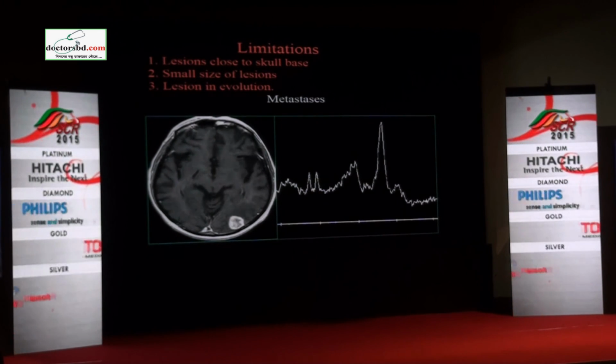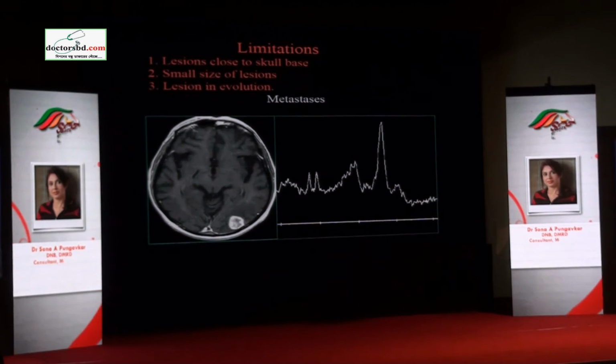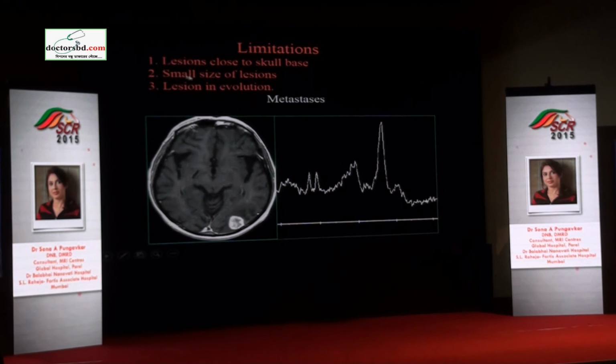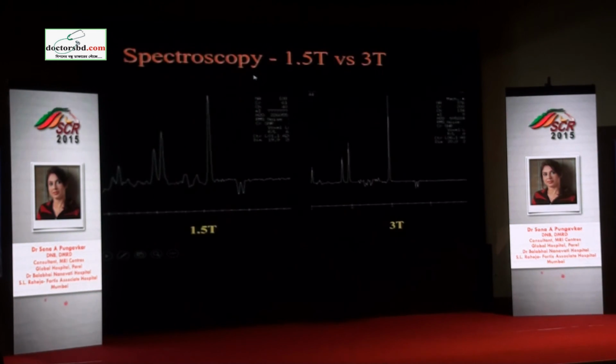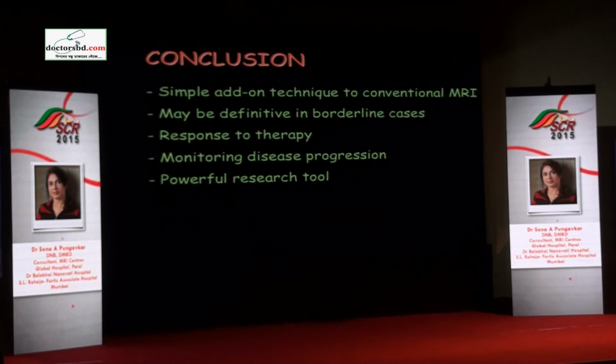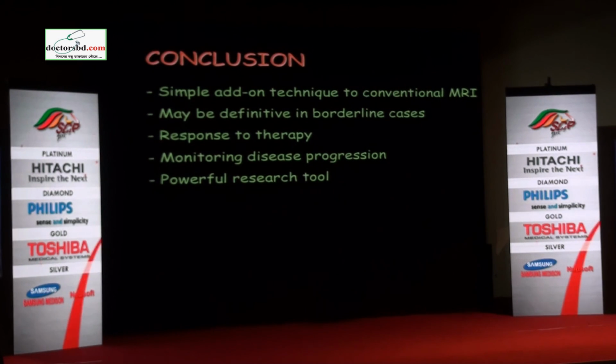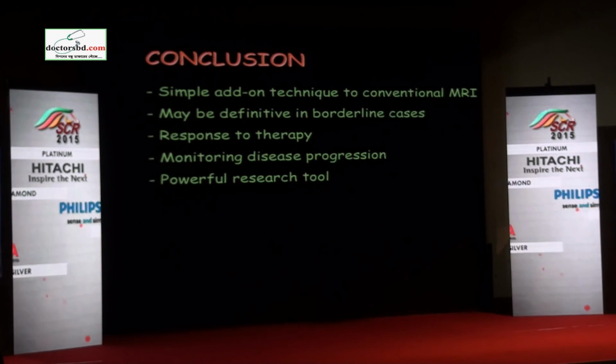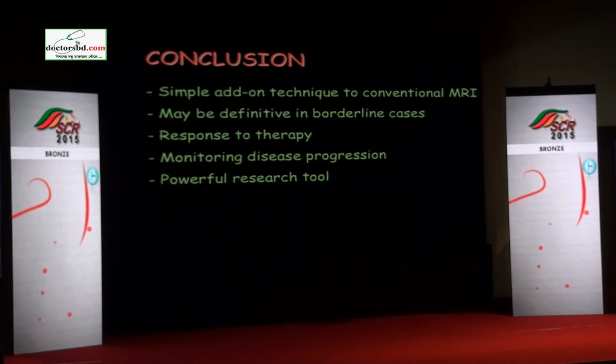When it starts, it shows you a normal spectrum, as we saw in that doctor, even a glioblastoma, and sometimes the lesions are small. What happens when you switch from 1.5 to 3T? There is no change in the spectral pattern except the signal to noise ratio is better and the peak separation is better. So the resolution is better, and otherwise there is no additional information. Some peaks like GABA and glutamine complexes you can detect better, but in clinical day-to-day practice it's not really important.